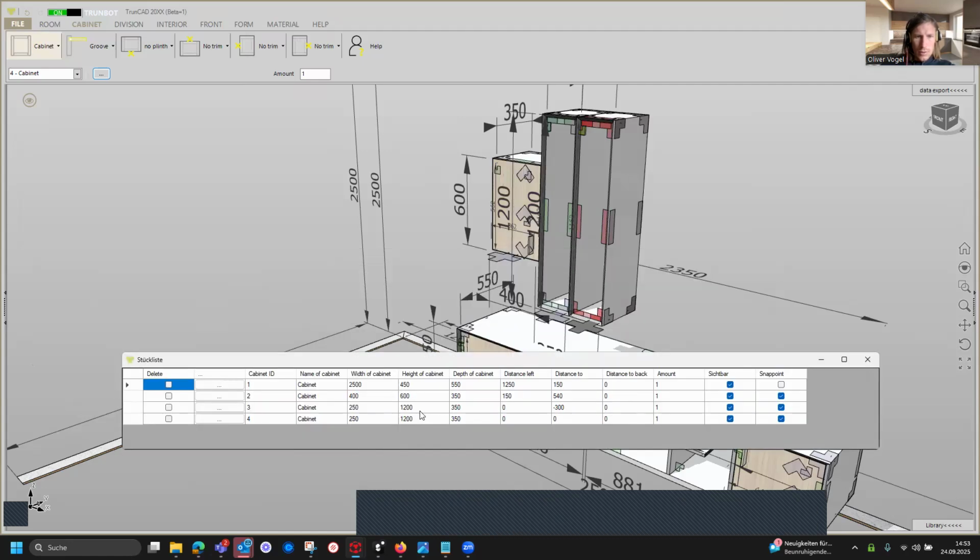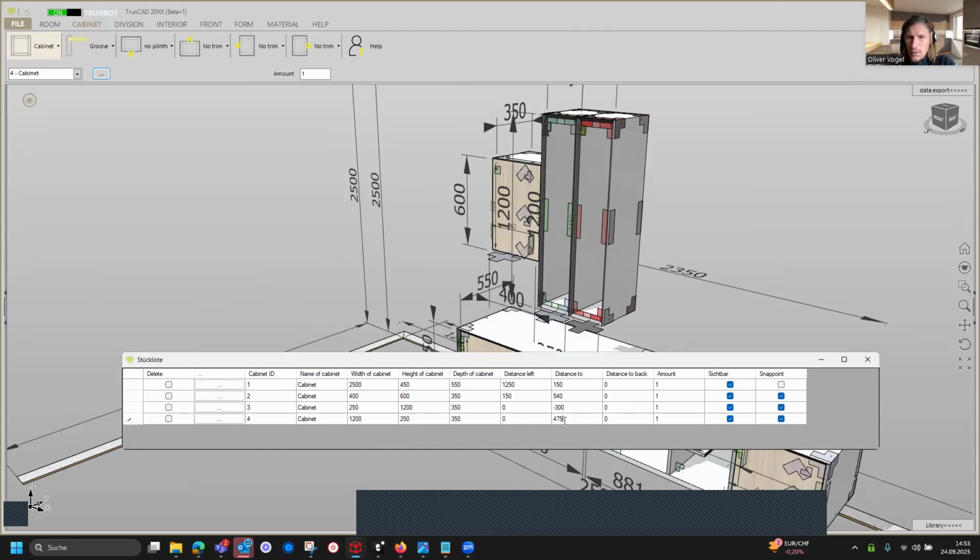And here we want to have a width of 1200, and the height is 250. Depth is the same, and the distance to the left is 0, and distance to the bottom is 475.